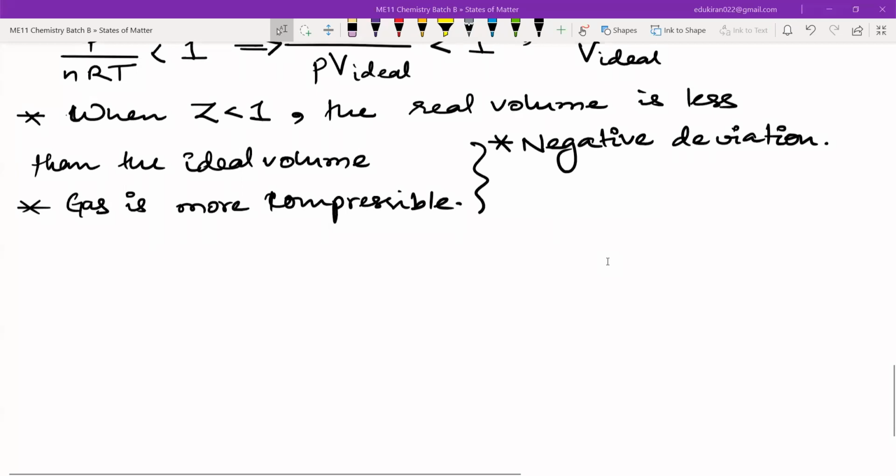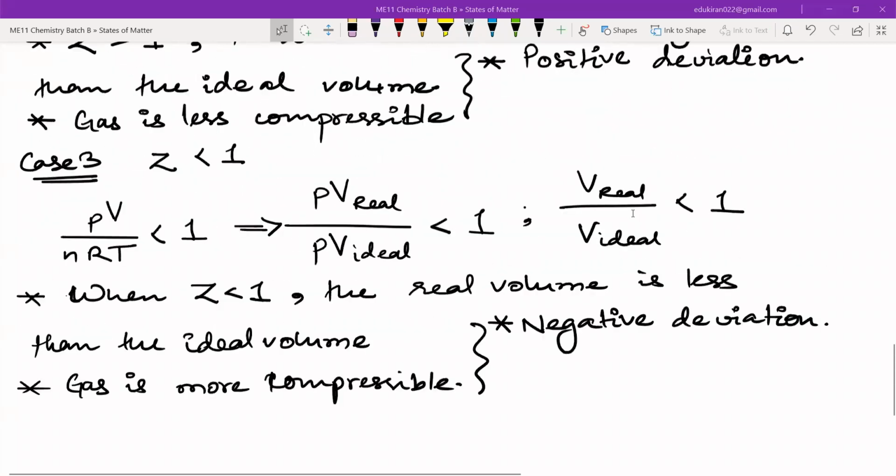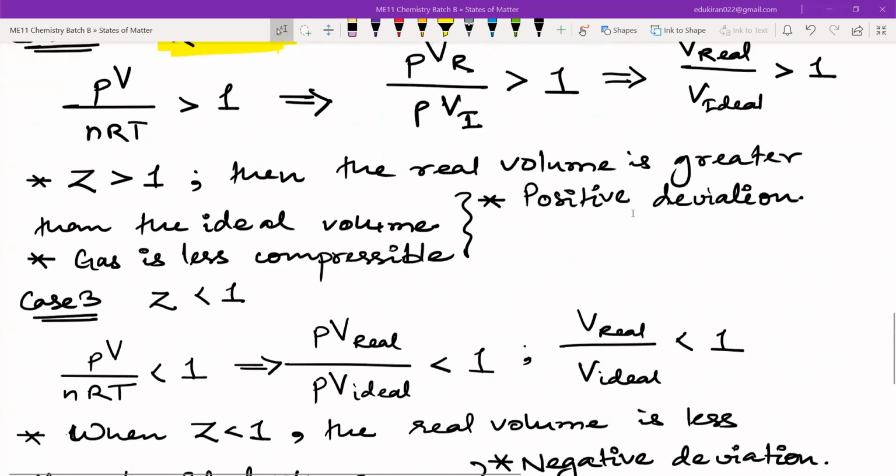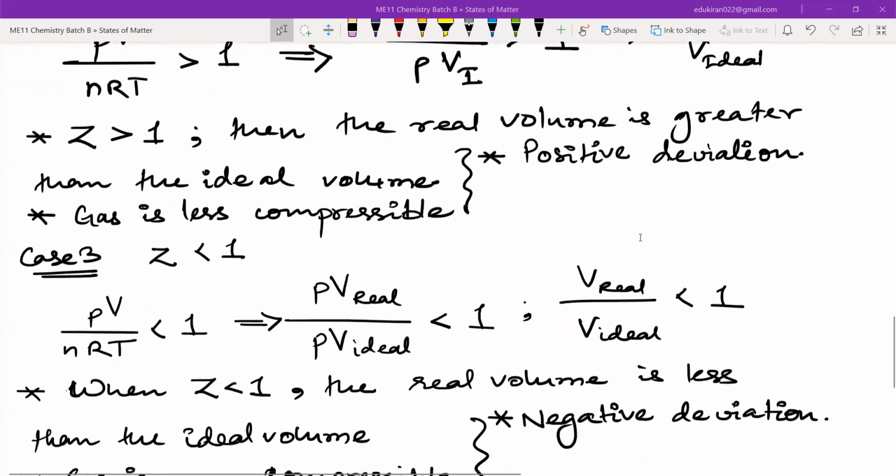Okay, gas is more compressible. Then next is, okay, so we are done with the Z part. Now what we can do, we can draw a plot.